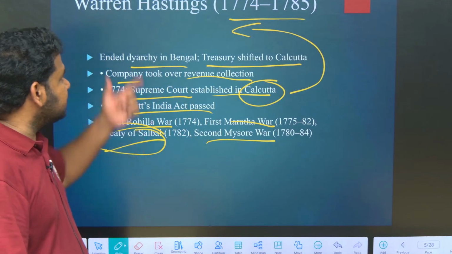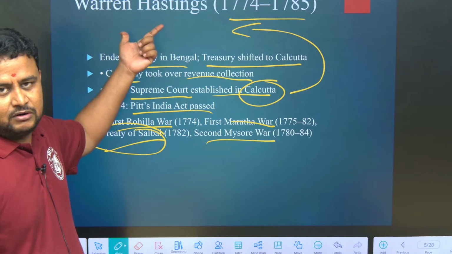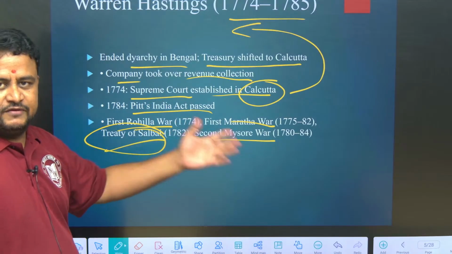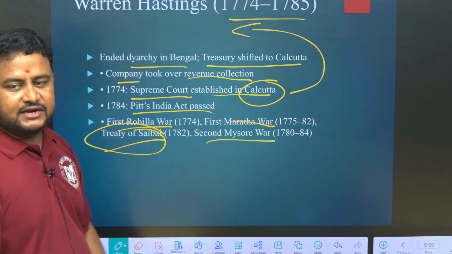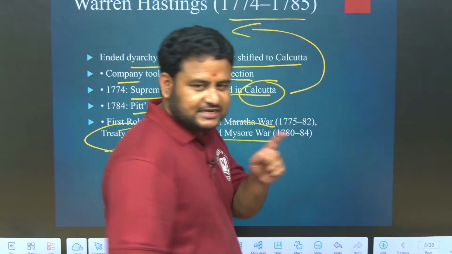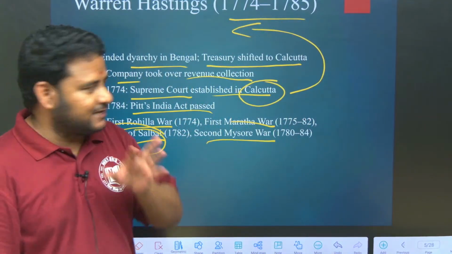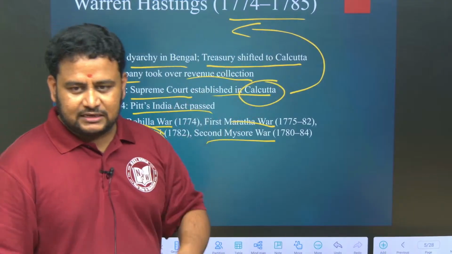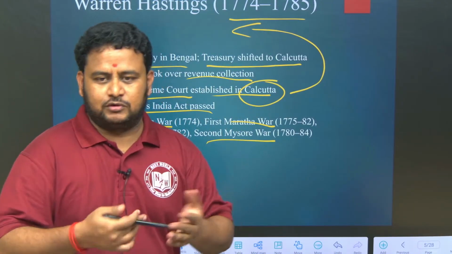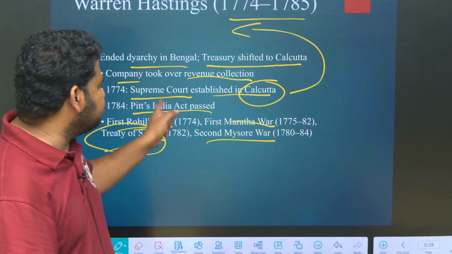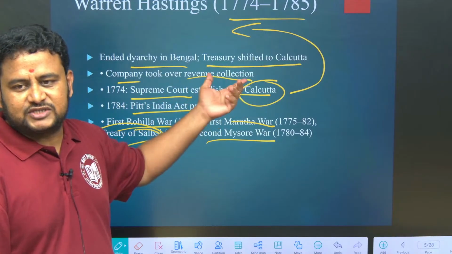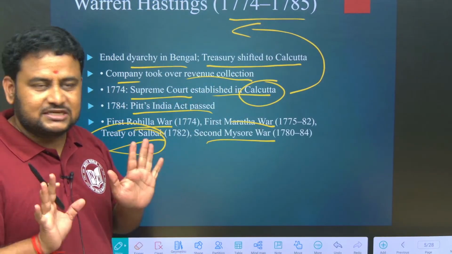Treaty of Salbai was under whom? Warren Hastings. Treaty of Salbai was signed by whom? They will give the options: Robert Clive, William Bentinck, like that. The answer is Warren Hastings. Clear? So this is about Warren Hastings. First thing, he ended dual government in Bengal, that is diarchy. Next, he shifted to Calcutta. With Calcutta, another thing associated is the Supreme Court. He brought up the Supreme Court in Calcutta, and ended diarchy, which means revenue collection was taken over by the company itself. Like this, everything is connected.